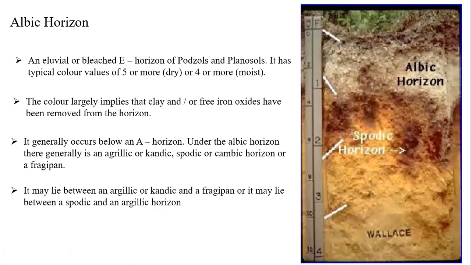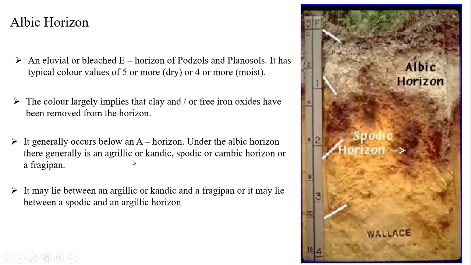Do you know what a podzol, podzolization is? It has a typical color value. How much will it be? 5, or sometimes in moist conditions around 4. The color largely implies that clay or free irons have been removed from the origin. This color is the result of the free iron being completely removed. In general, it occurs below the A origin, under the albic origin mostly.